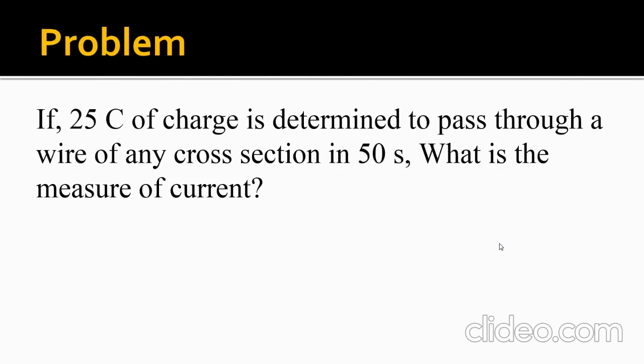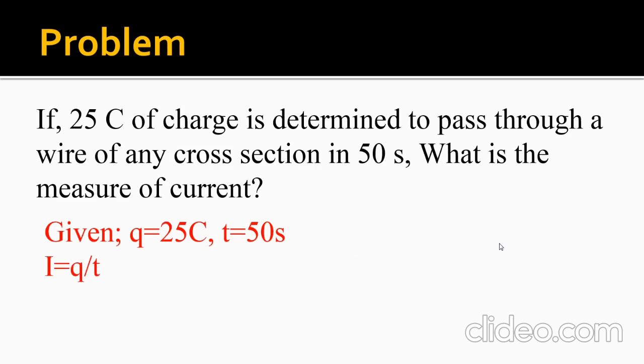The problem question is, if 25 coulomb of charge is determined to pass through a wire of any cross section in 50 seconds, what is the measure of current? As I've already insisted on how to attend a problem, first write down the given data. Read the question twice or thrice and write down the given data. Here they have given the charge, Q, which is 25 coulomb, and the time, 50 seconds. And we know the formula that I is equal to Q by T.